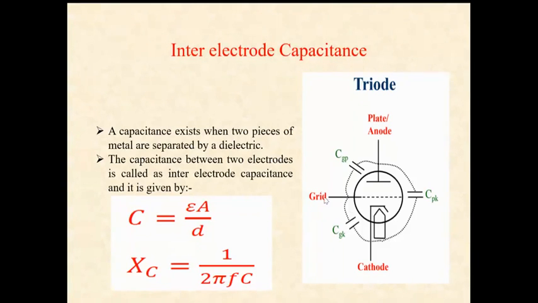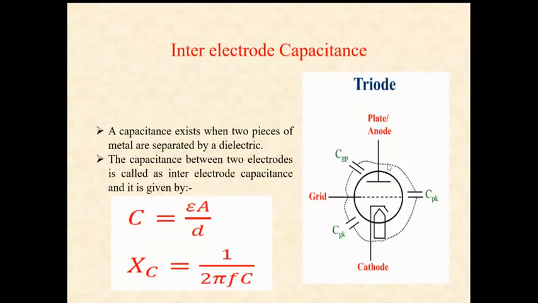So if you apply voltage at the grid, it directly reaches the anode. Here is the input, here is the output. If you apply the voltage at the input and it reaches the output as it is, then there is no amplification. If there is no amplification, then the gain is always 1. So the first problem is interelectrode capacitance.